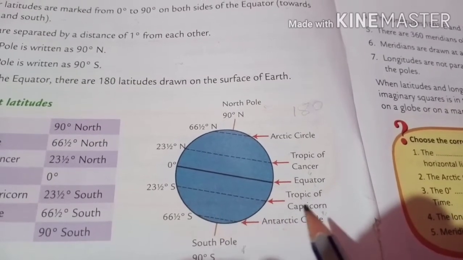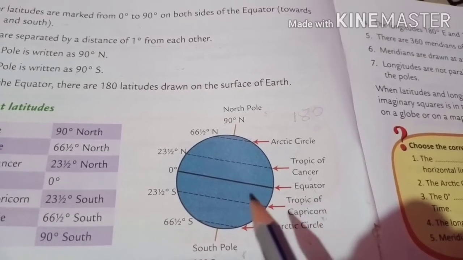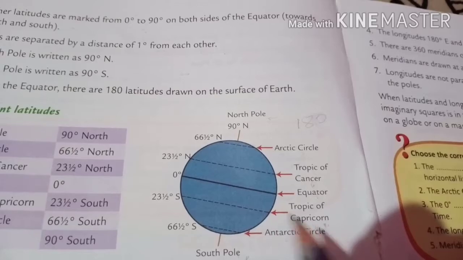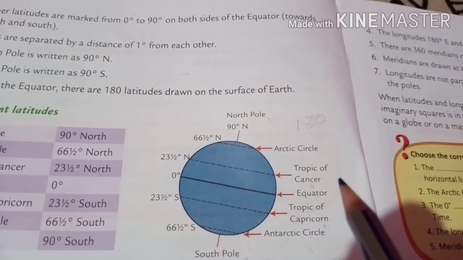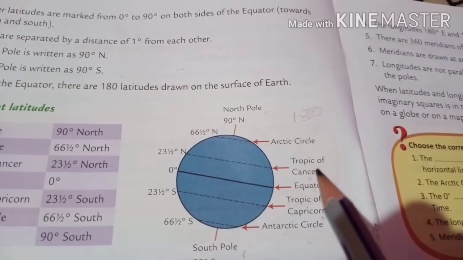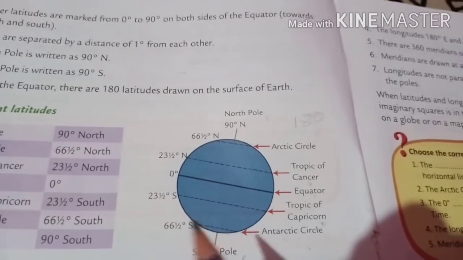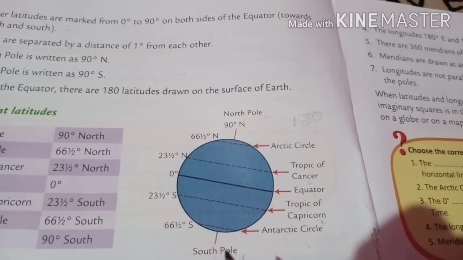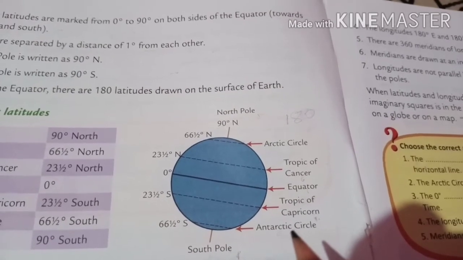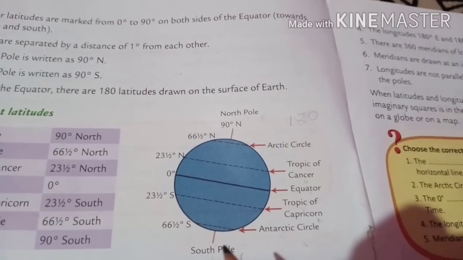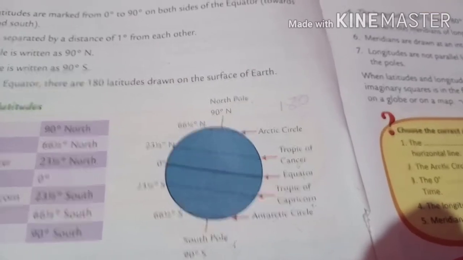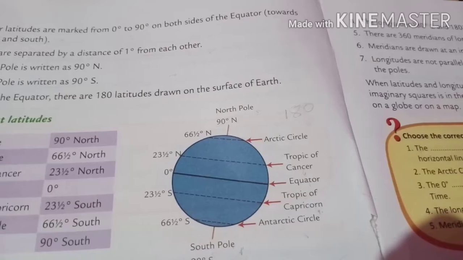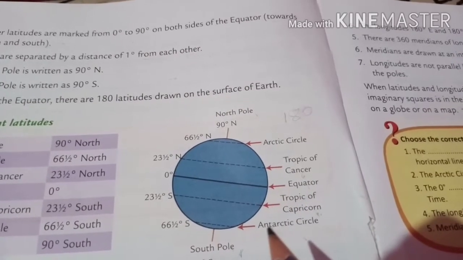So people in India's southern part live in the Tropic of Capricorn and people in the northern part live in the Tropic of Cancer. Understood, children? Moving from the Tropic of Capricorn to 66.5 degrees south, we call it the Antarctic Circle. From the Antarctic Circle to the end it is called the 90 degrees South Pole. I hope all of you understood, children.